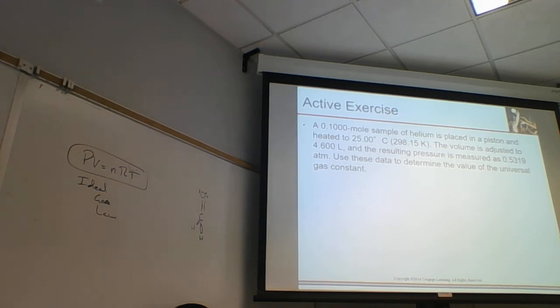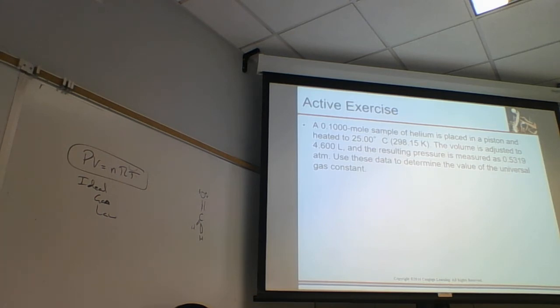And so, when we have a gas, we want to characterize these things: the pressure, the volume, the number of moles, and the temperature. These four characteristics we need to determine. The pressure is 0.5319 atmospheres. The volume, 4.600 liters. The number of moles, 0.1000 moles. Temperature is 298.15 Kelvin. So this is always in Kelvin? Yeah, you always need it in Kelvin for any gas problem.